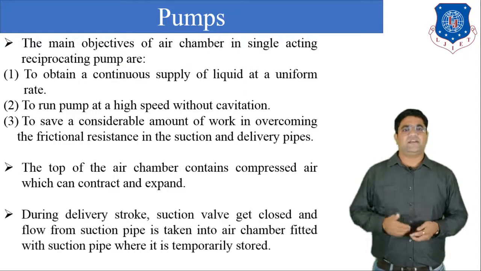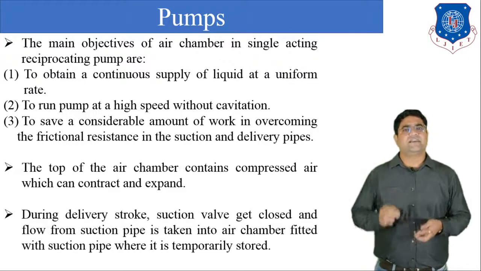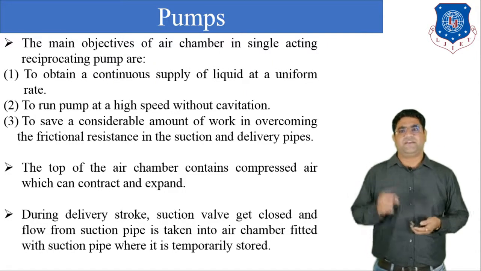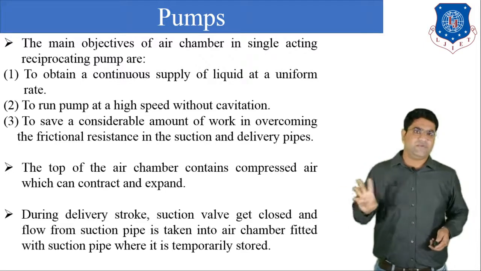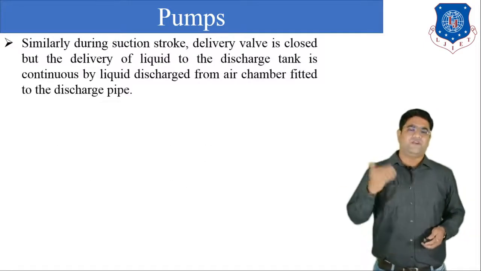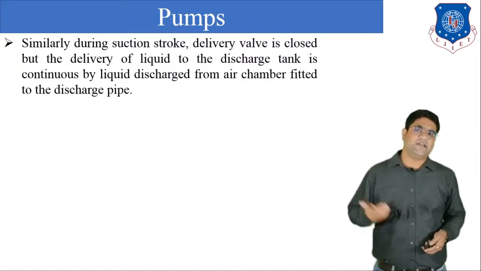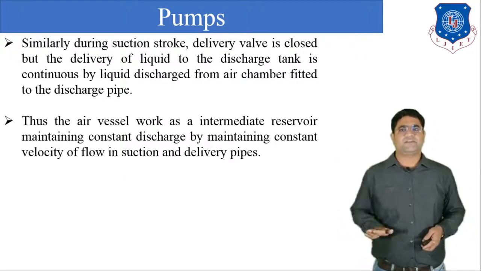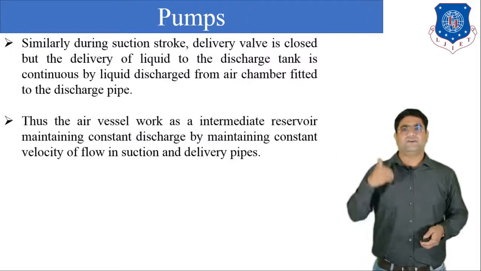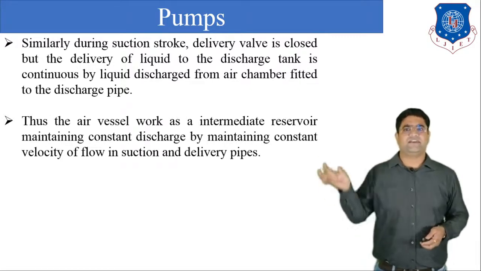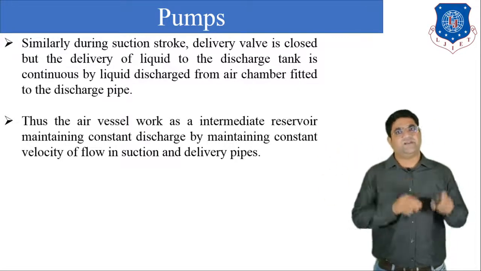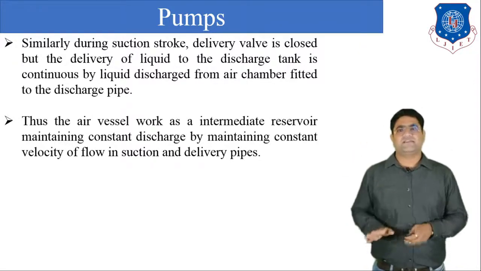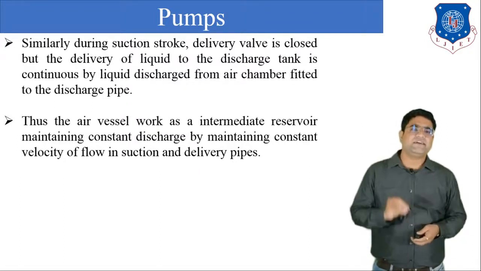Now during the delivery stroke, the suction valve gets closed and the flow from the suction pipe is taken into the air chamber fitted at the suction pipe, where it is temporarily stored. And finally it will deliver some water to the suction pipe, so we can get the continuous flow. Similarly, during the suction stroke, the delivery valve is closed, but the delivery of the liquid to the discharge tank is continuously supplied by the liquid which is available in the air chamber fitted at the discharge pipe. Thus the air vessel works as an intermediate reservoir.